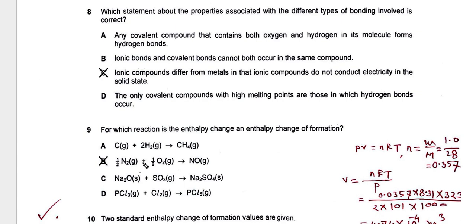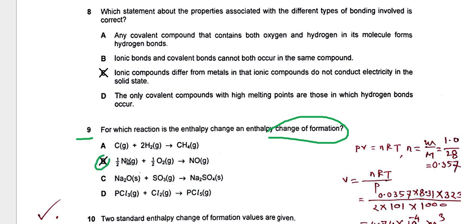Now number 9. For which reaction is the enthalpy change an enthalpy change of formation? You know, for enthalpy of formation, 1 mole of a compound is formed from its elements in their standard states under standard conditions.